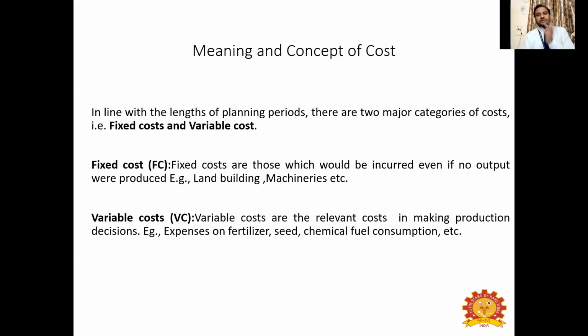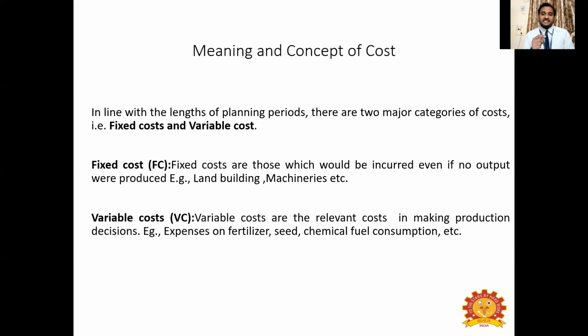If you want to produce 2,000 packets, again, you have to increase your raw material input. So this kind of inputs changes with different levels of production. When the level of production increases or decreases, the money invested, money incurred for these variable inputs also changes. Either it may increase or decrease. Example, all the raw material inputs that you use as a factor of production, that is expenses on fertilizers, seed purchase, chemical purchase, fuel consumption, electricity consumption in your cultivation of crops, etc. That will be coming under variable cost.